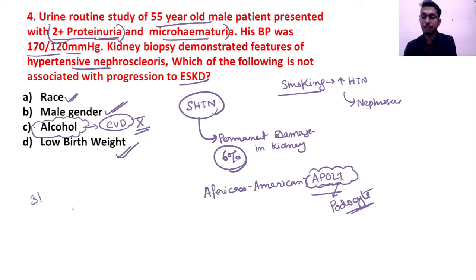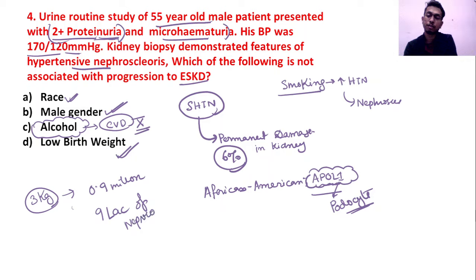It is said that at 3 kg birth weight there are around 0.9 million, that is around 9 lakh nephrons in each kidney, and when there is 2 kg birth weight, it reduces to 2.25 lakh.